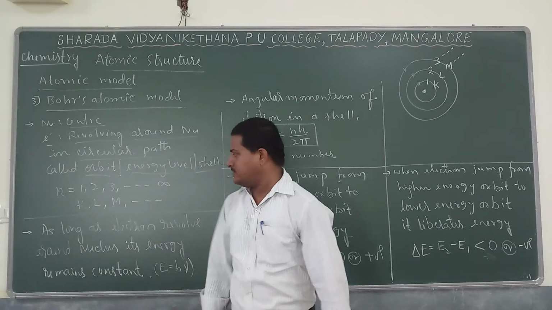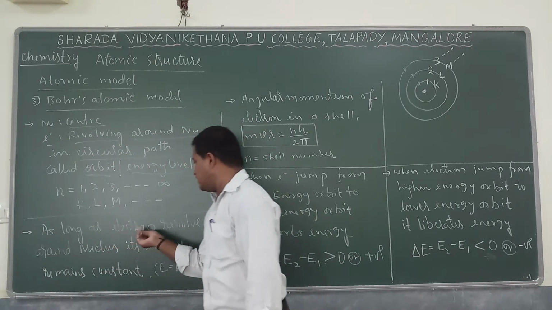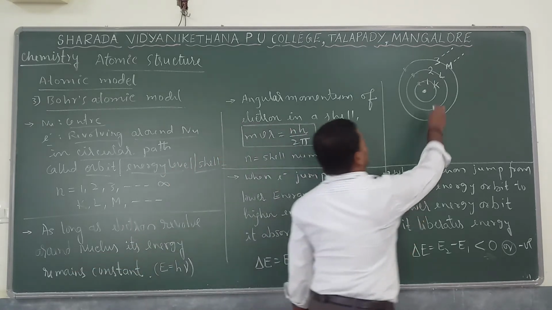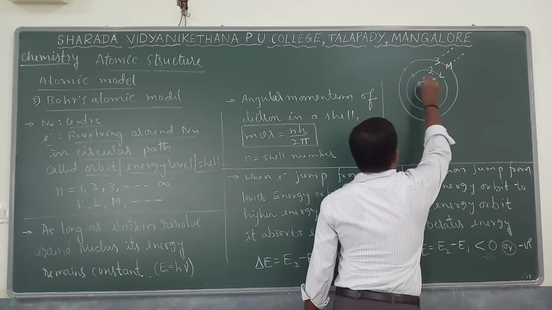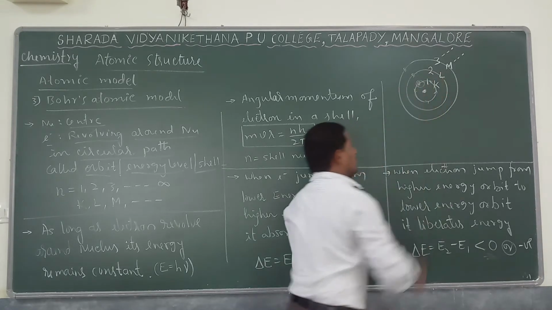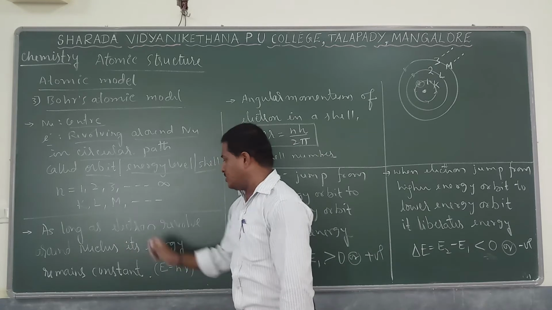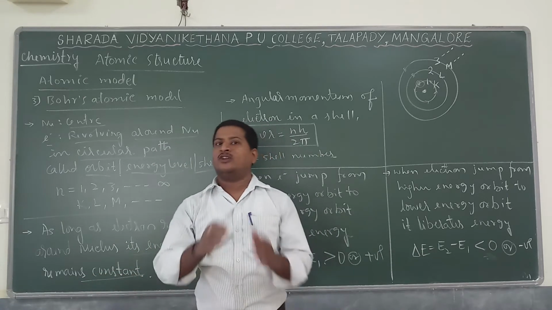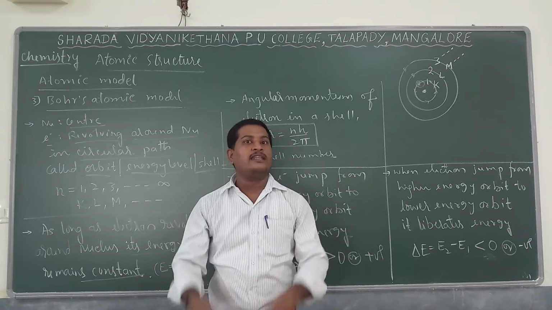The second point says, as long as electrons revolve around the nucleus, let us assume electrons are revolving in the first shell, their energy remains constant. It does not lose energy, it does not gain any energy.